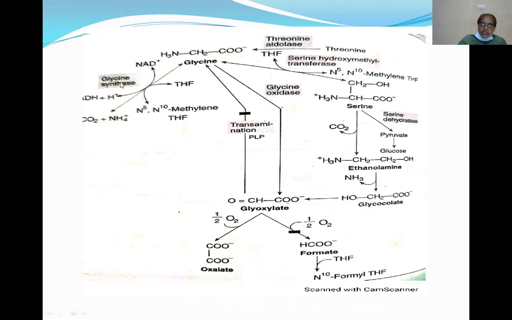So glycine is formed from carbon dioxide, ammonia and the one carbon from N5,N10-methylene tetrahydrofolate.